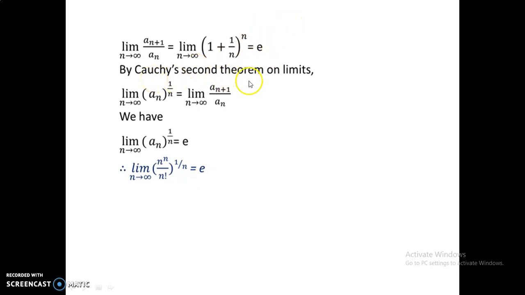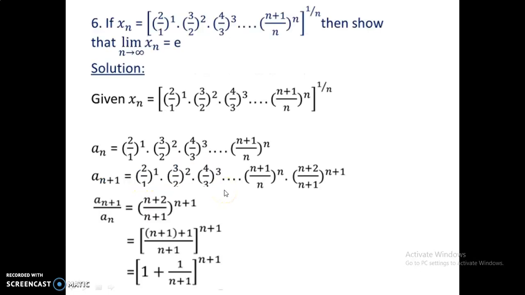Therefore by Cauchy's second theorem on limits, we have got that the limit of an power 1 by n is the limit of an plus 1 by an as n approaches infinity, so that it is e. So then we have n power n by n factorial as n approaches infinity, and its power 1 by n is e there itself. And in the sixth problem, see that if xn is this here, the nth root of all the product terms of this one, then show that the limit of xn is e.